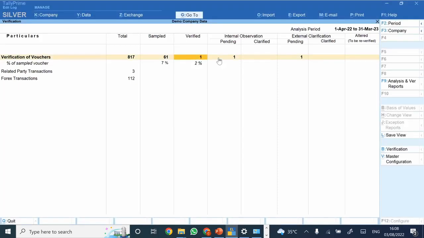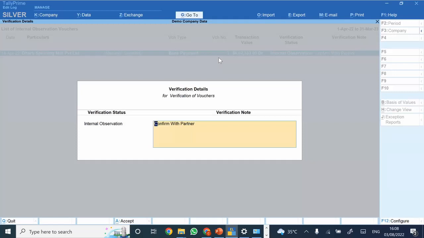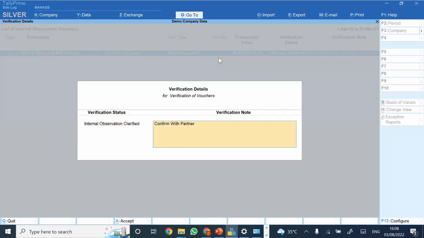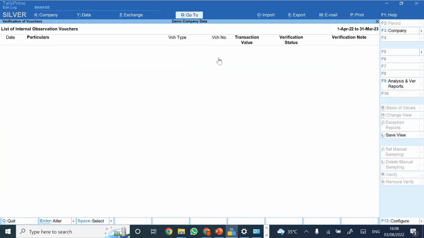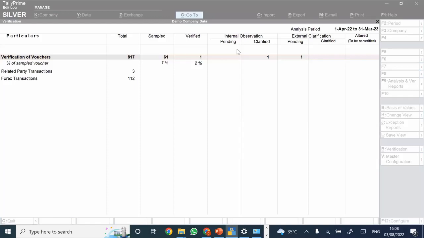How can I enter my observation? So see, previously also we entered observation. When you open this particular transaction, you have provided here the internal observation. This was to confirm with the partner. Now let's say the partner has verified or shared comments. I'm updating this particular thing to internal observation clarified. It was previously showing as internal observation pending. Now it is displaying as internal observation clarified. So all the observations that were there for me for the purpose of verification, I can even check and update the status for the same.